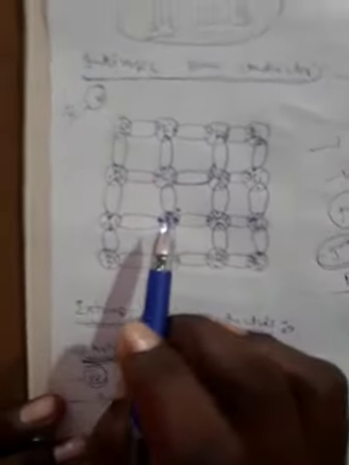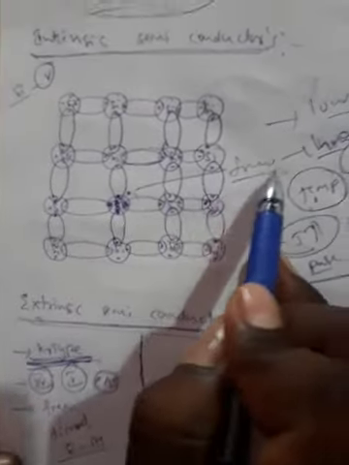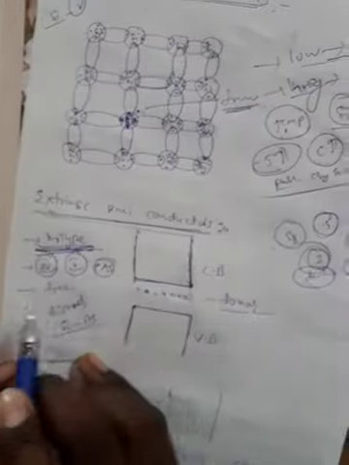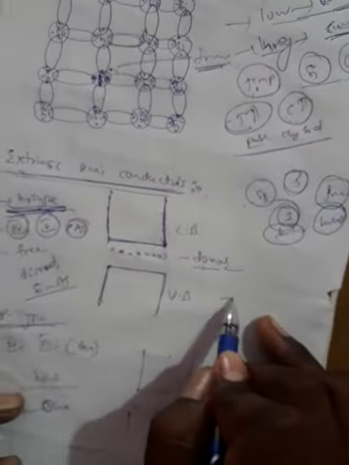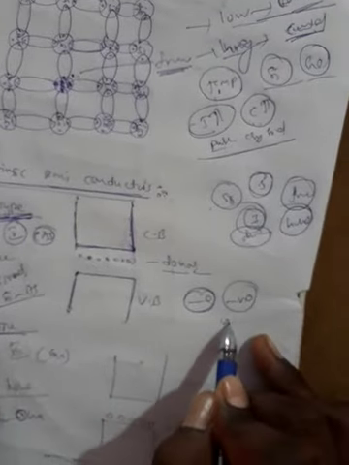When one of the silicon atoms is replaced by a fifth group element like arsenic, we get the following structure. The resulting structure is like this. Here we get a free electron. Which charge does the free electron have? Whenever it is an electron, it has negative charge.